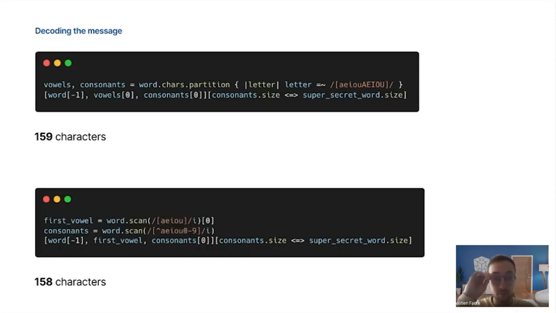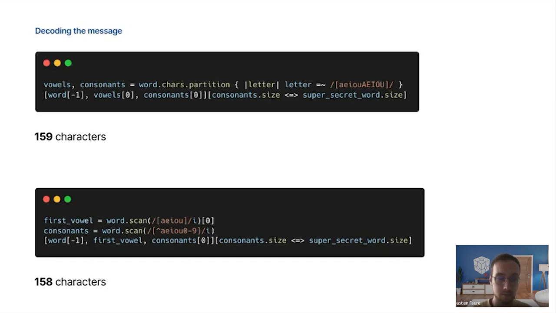And now we will focus on the first line, where we were using partition to put on one side the vowels and on the other side the consonants. We can see in our code that we only use the first vowel of the word, so we will have a first regex just to match the vowels.